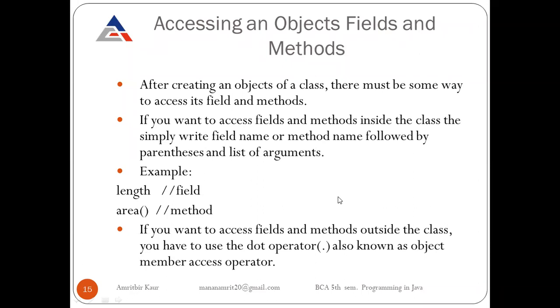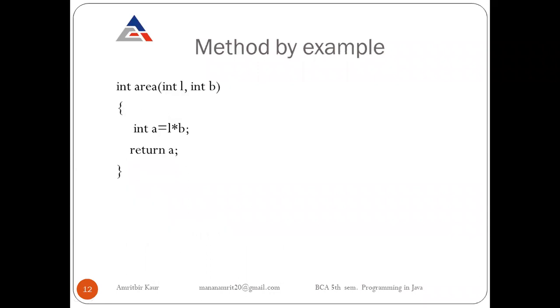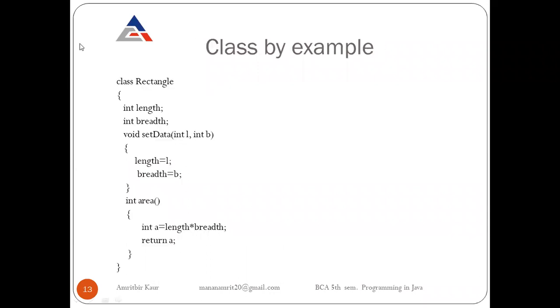But if we want to access it outside the class, then we have to use the dot operator. It is also known as the object access operator. Here we use length into breadth, with the length variable and breadth variable, but inside the class. This is the class body and we declare them here. So we are using these fields inside the class, and we use them simply by their variable names, length and breadth.